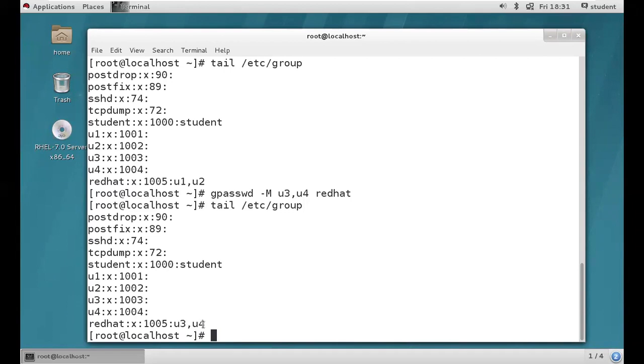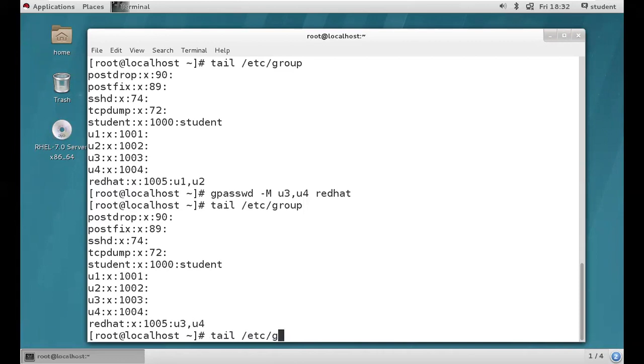Right? So I hope you got it, guys. So clear. How to assign the password, we know. How to add the users into the group, we know. So clear.